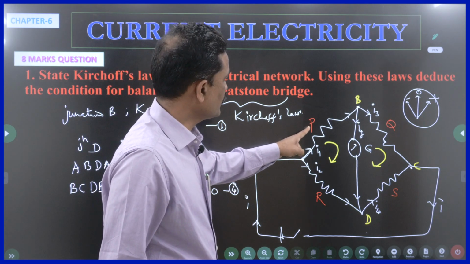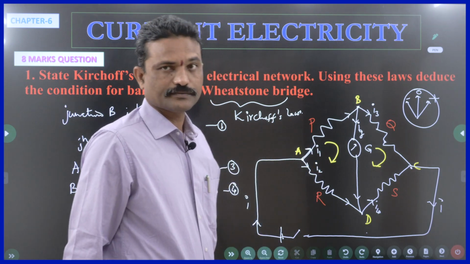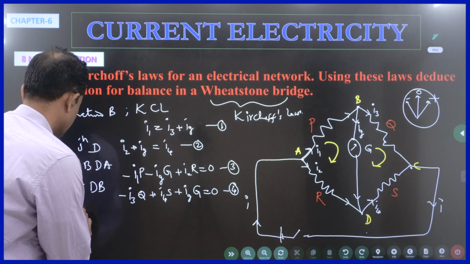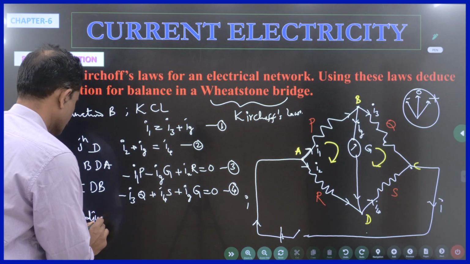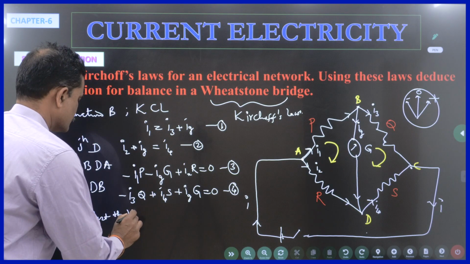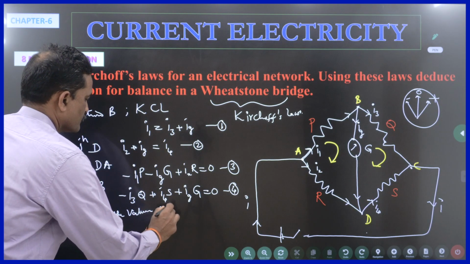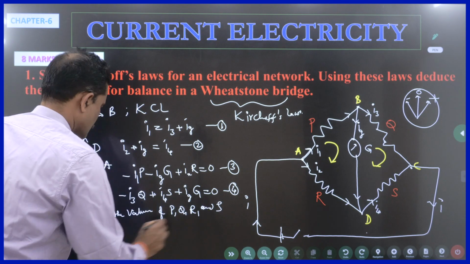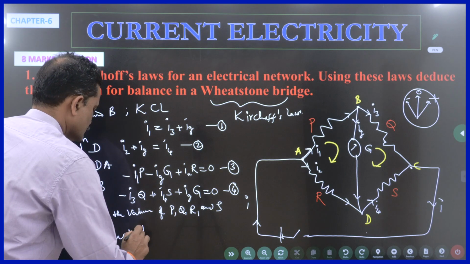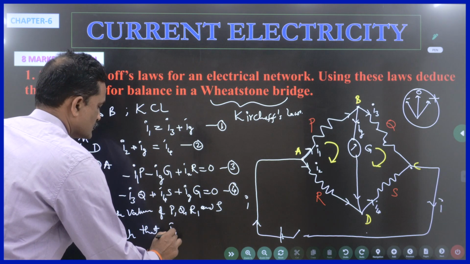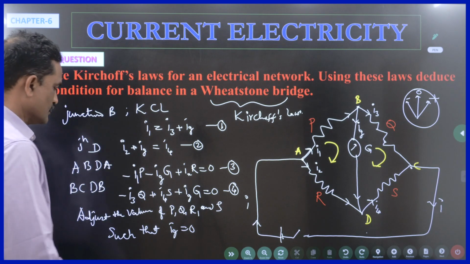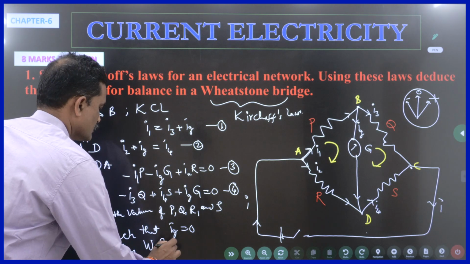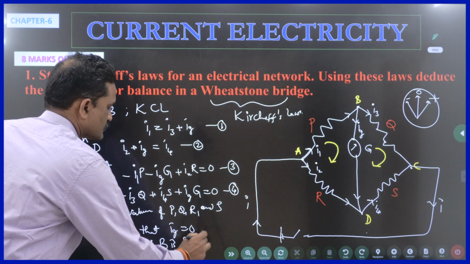I am adjusting the values of P, Q, R, S such that Ig is 0. So, adjust the values of P, Q, R and S such that Ig is equal to 0. Then Wheatstone bridge is said to be balanced.